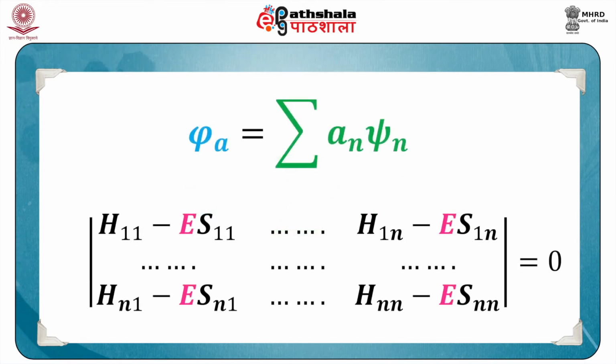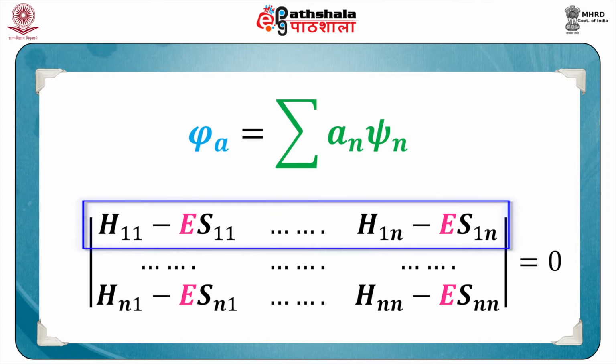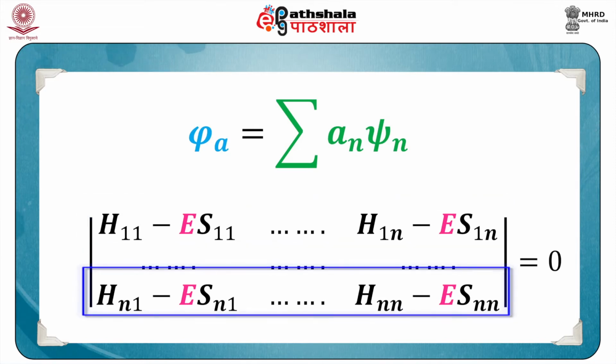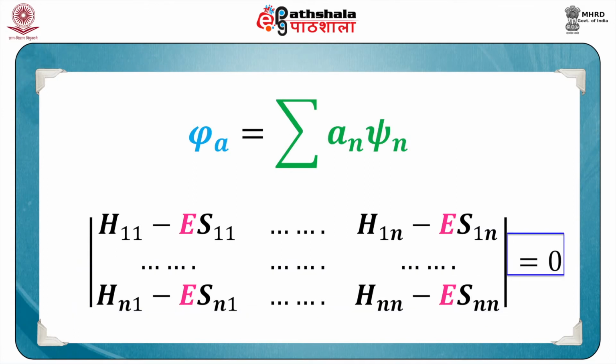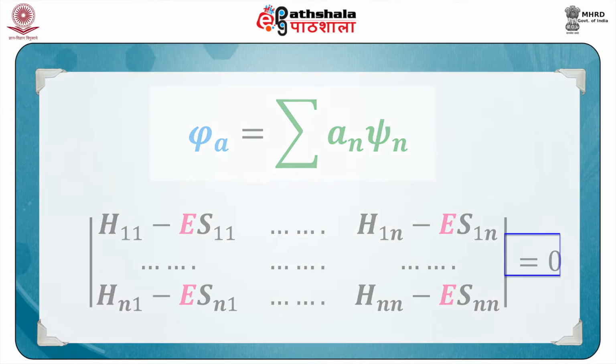And the secular determinant's general form, as you can see from this equation, is H11 minus ES11, going up to H1n minus ES1n, and that is the first row. And the last row would be Hn1 minus ESn1, going up to Hnn minus ESnn, and that's equal to 0. That's basically the secular determinant we get.